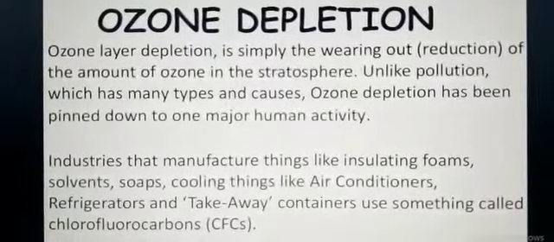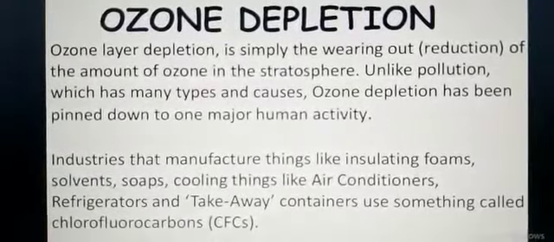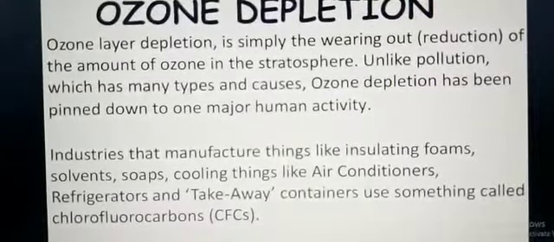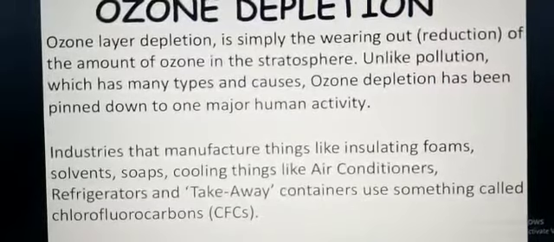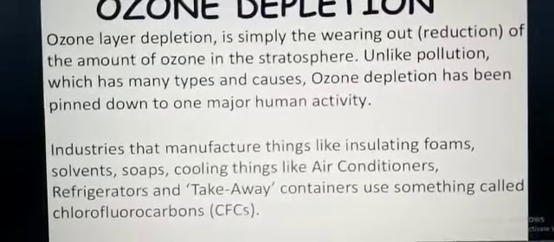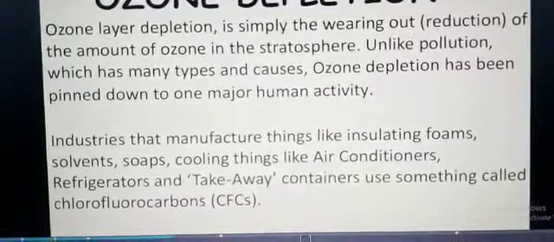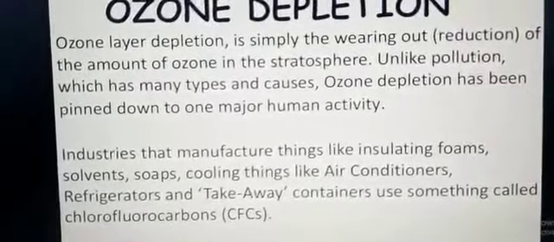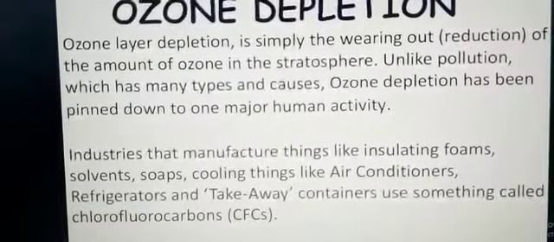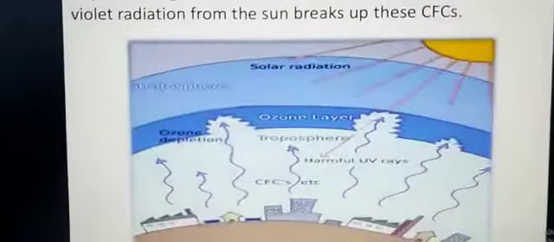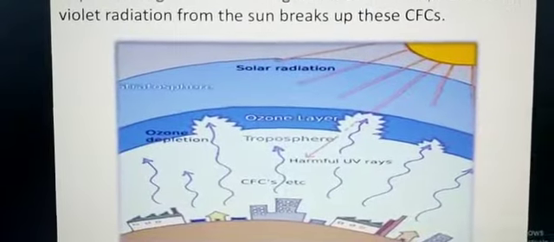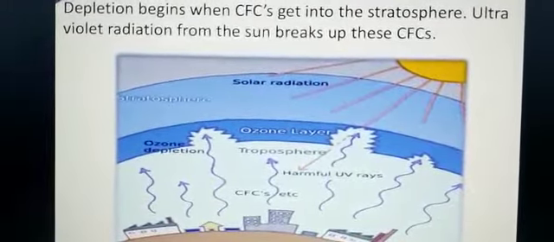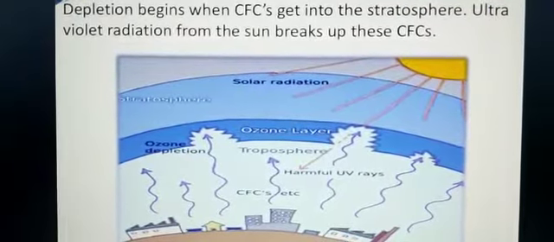Industries that manufacture things like insulating foams, solvents, soap, cooling things like air conditioners, refrigerators and takeaway containers use something called chlorofluorocarbons, CFCs. So CFCs are the reason for the depletion of the ozone layer. Depletion begins when CFCs get into the stratosphere. Ultraviolet radiation from the sun breaks up these CFCs.